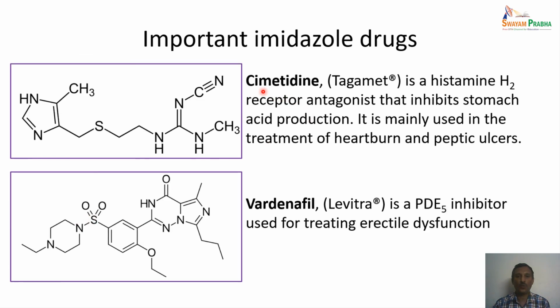There are other compounds like cimetidine, which is a histamine H2 receptor antagonist, and this inhibits stomach acid production, and this is mainly used for the treatment of heartburn and peptic ulcers. And vardenafil, which is very similar to Viagra. The trade name of this compound is Levitra. This compound is also used for erectile dysfunction, and this is a PDE5 inhibitor.